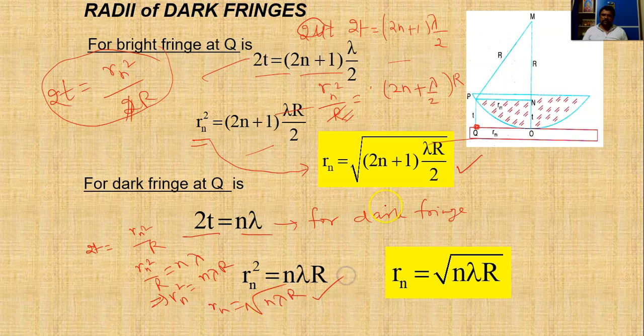So these are the equations that govern these two cases. Depending on the radius of the ring, we can tell whether that ring is a dark ring or a bright ring.